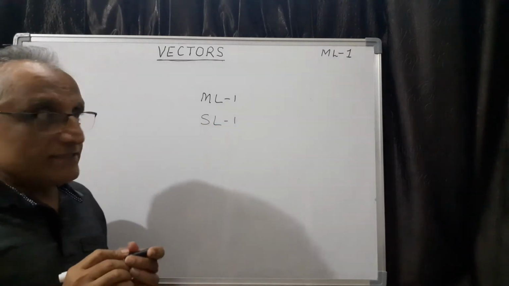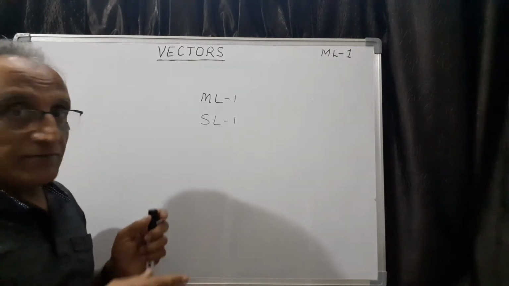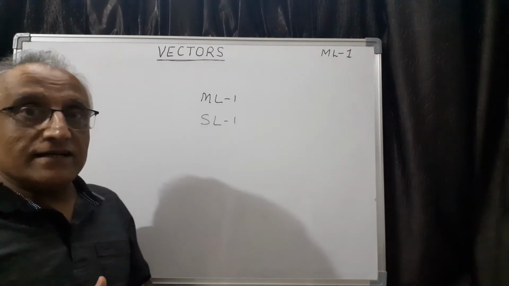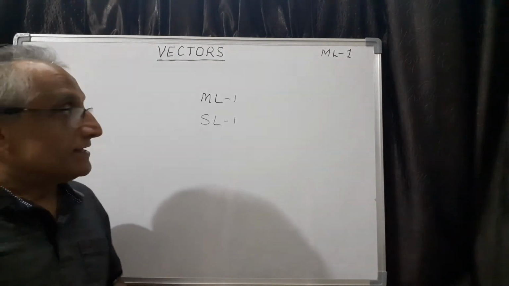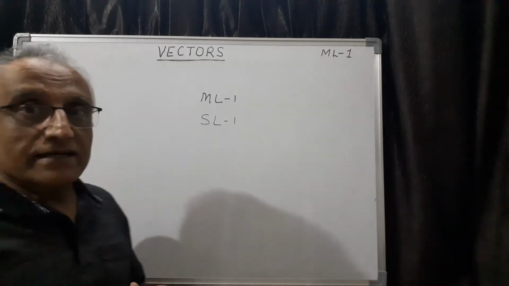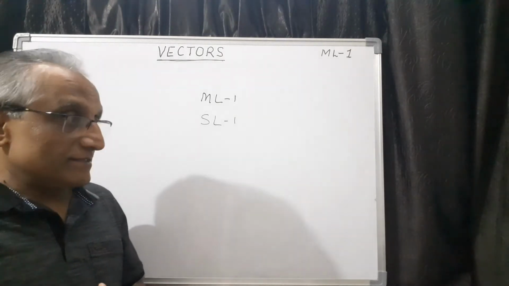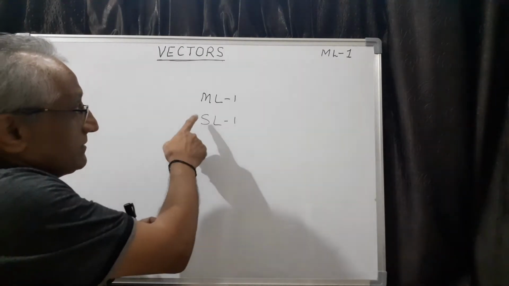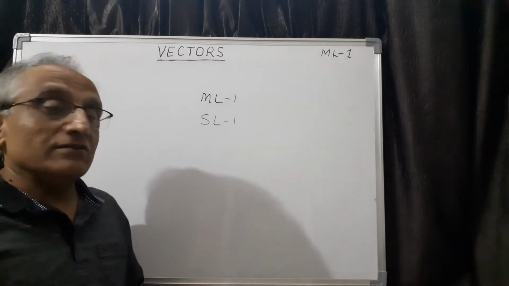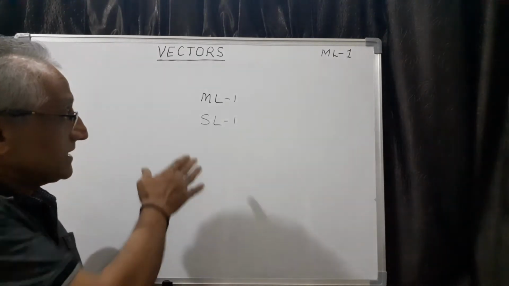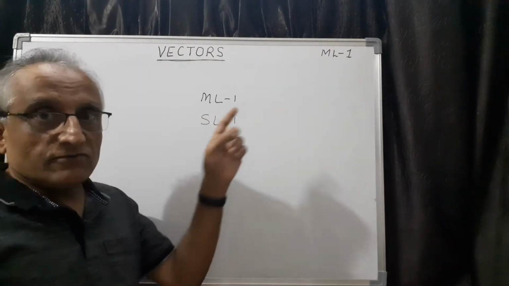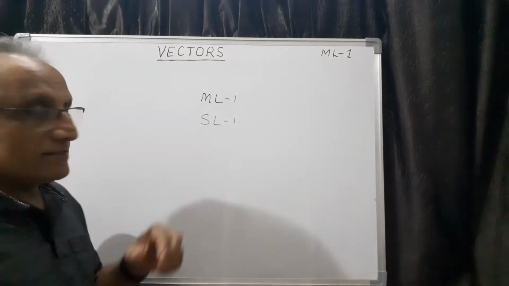So what I suggest is, in order to understand the entire chapter, first you should go with main lesson, watch all the lessons and try to understand all the concepts. Then once it is completed, you can take a supplementary lesson where problems will be discussed. If you have understood everything in the main lesson, probably it is possible for you to solve all the problems yourself without the help of supplementary. But my suggestion is, first you watch all the videos of main lesson, then you take the supplementary lesson.